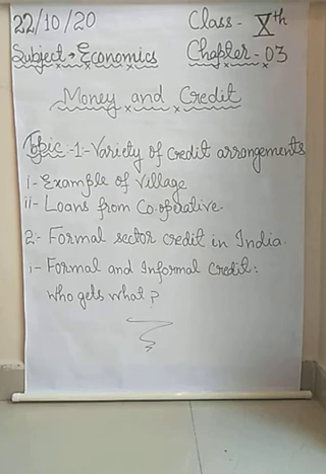But if we check graph 4, we can see that 90% of rich households take loans from the banks or the formal sector, and only 10% of rich households take loans from the informal sector or from their relatives or friends. All right. So students, here we have to understand who gets what on the basis of formal and informal credit.